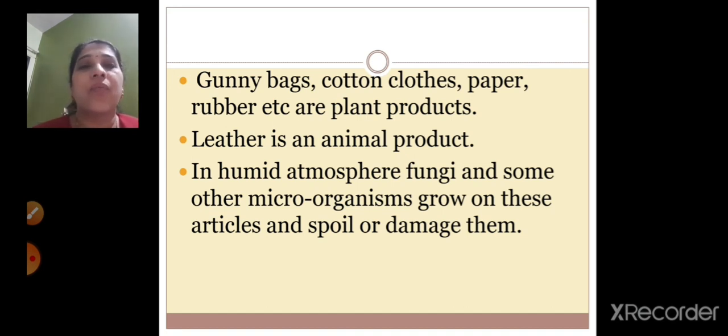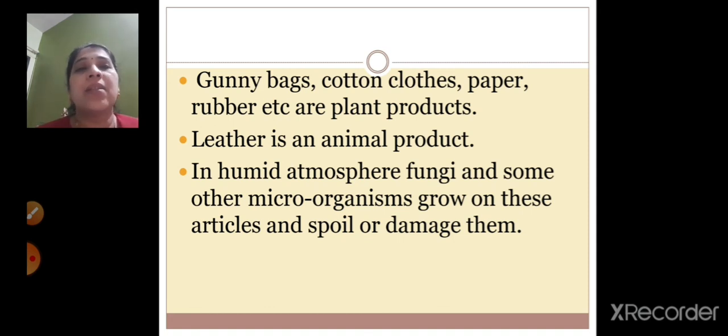So what happens now, sometimes the fungus grows on these products because the gunny bags, the cotton cloths, the paper, rubber, these are plant products. And your wallets, leather belts, purses are prepared from leather, so it is an animal product.